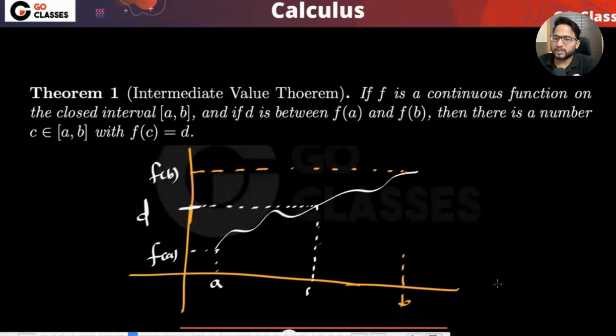So that's what this theorem says. But we will be using this theorem for some other purpose. And what is that purpose?